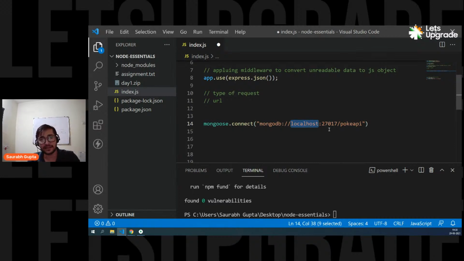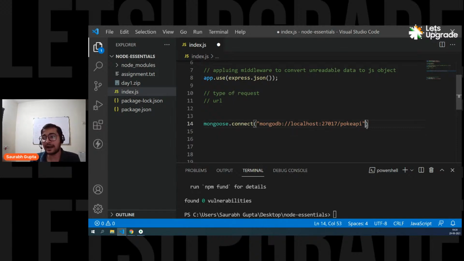Just like you access a web application, you're accessing the MongoDB server, just like you access any normal server. But here you don't have HTTP, because the MongoDB server is not on the web. It's not a web application, it's not a web server. It's a MongoDB server. And at the end, slash your database, Poke API.